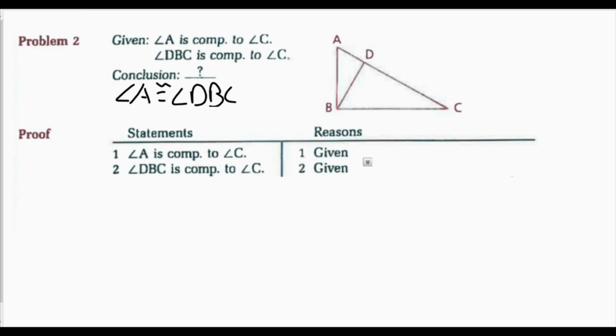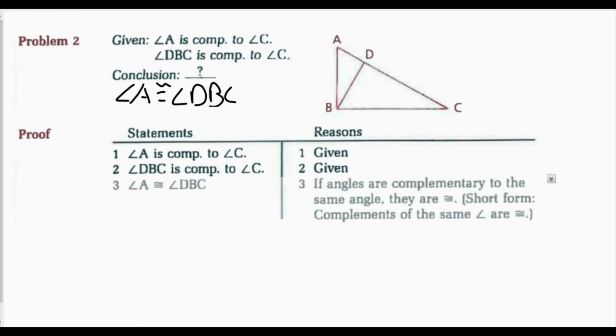Because these are complementary to congruent angles, I can state that angle A is congruent to angle DBC, with my reasoning being, if angles are complementary to congruent angles, then they are congruent. Again, I have a short form. I could say complements of the same angle are congruent.